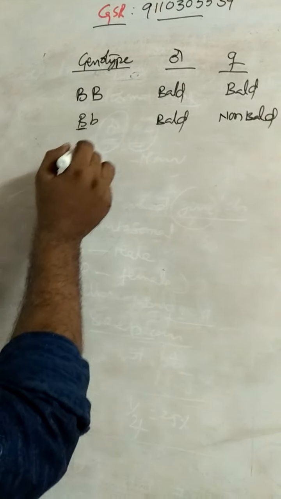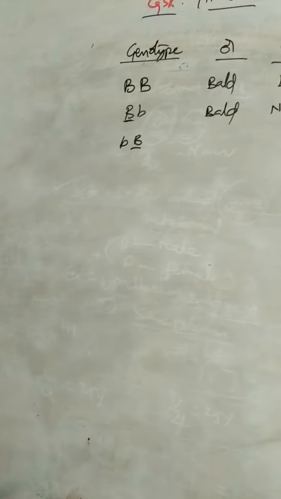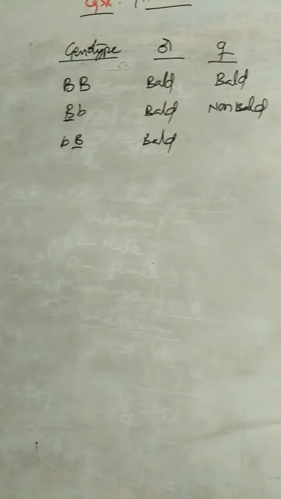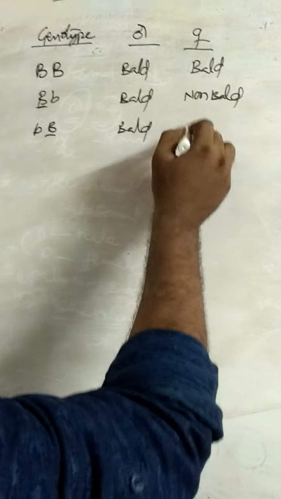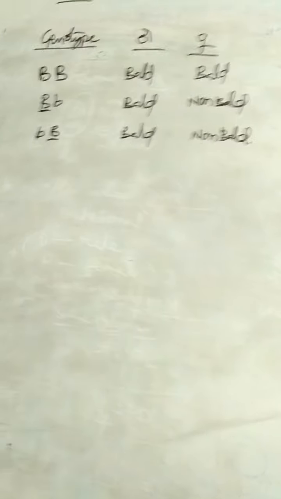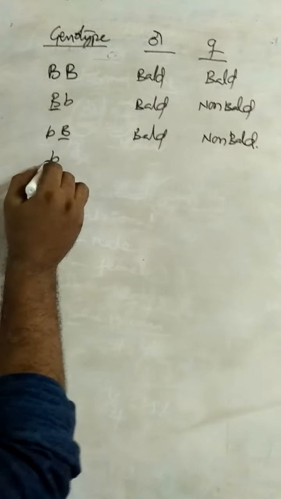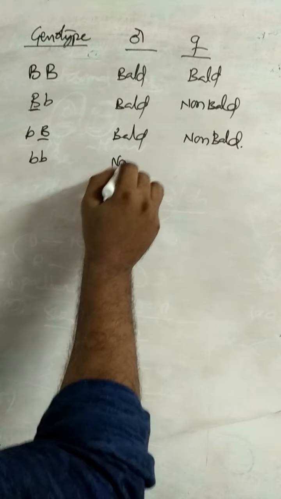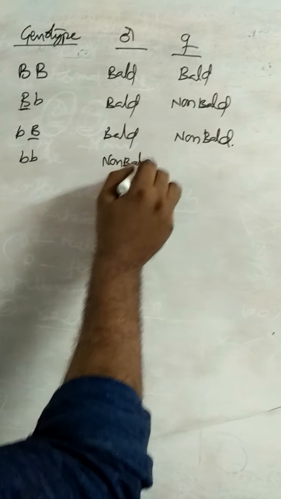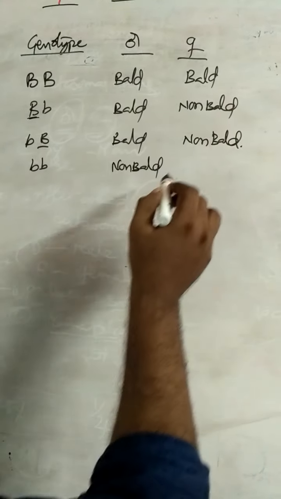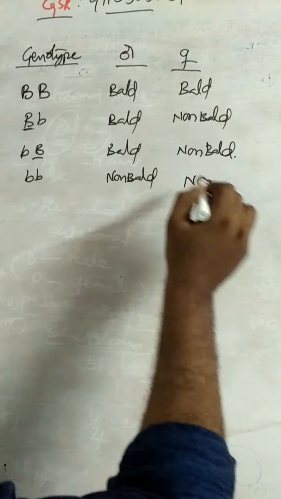Second one, small b, capital B combination. This combination is bald in males and non-bald in females. And the last combination, small b, small b, both are non-bald. So small b small b causes non-bald in both males and females.